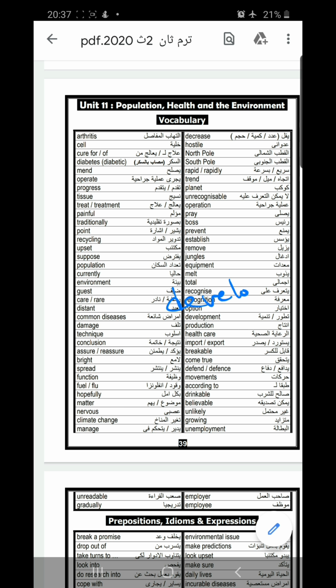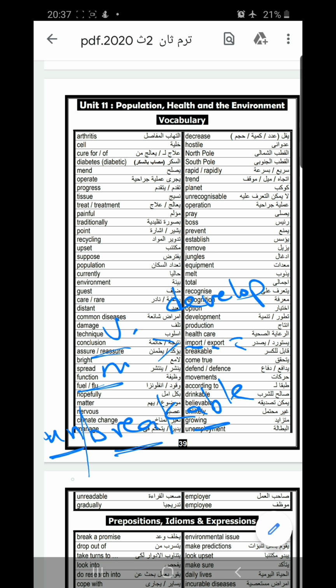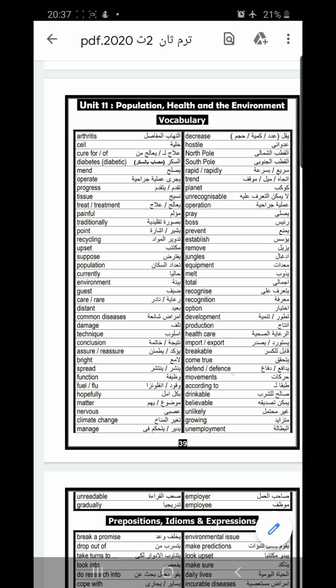From the verb develop. Production, healthcare. Import, and the opposite of import is export. Import, noun and verb. Export, noun and verb. Breakable, from the verb break. Break is a verb. Breakable is an adjective. Unbreakable is the opposite of breakable. Come true. Defend, defense.